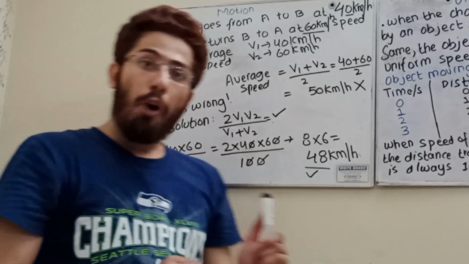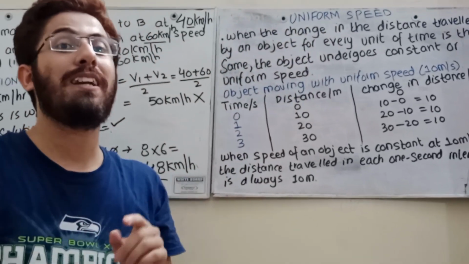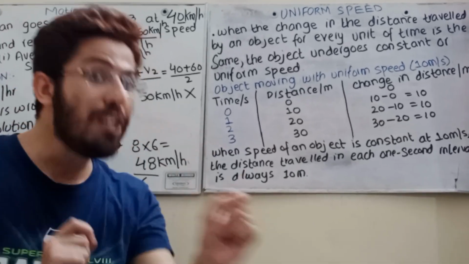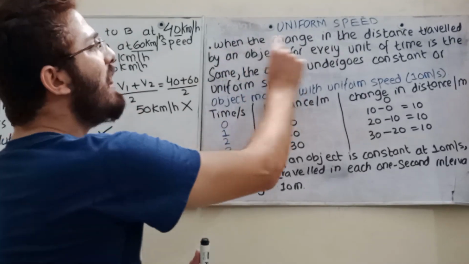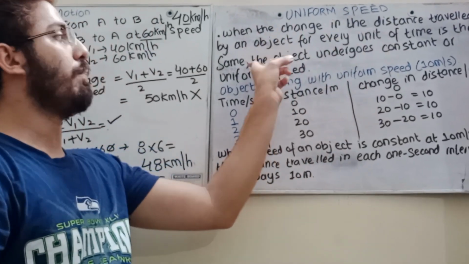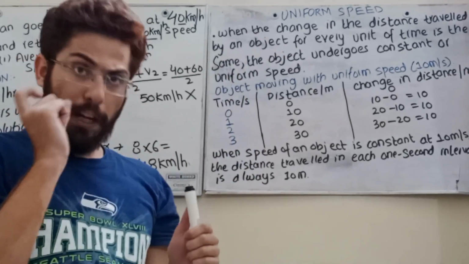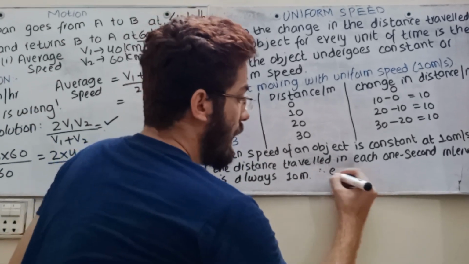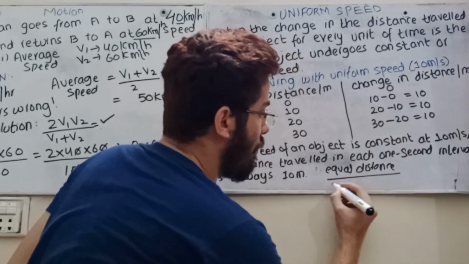Okay student, now you need to understand the basic concept of uniform speed. I know I need to cover the basic concept, okay, to cover my whole syllabus, okay. I need to be focused on each and every student, okay. Now uniform means, student, always remember, when the change in the distance traveled by an object in every unit is the same, the object undergoes constant or uniform speed. What does it mean? It means that बच्चों, equal distance divided by equal time. What does it mean? Equal distance in equal interval of time.